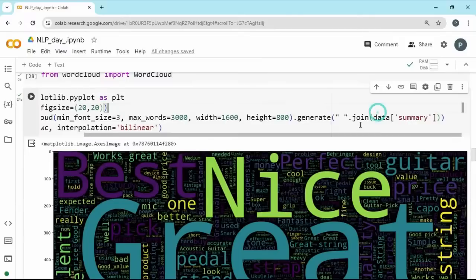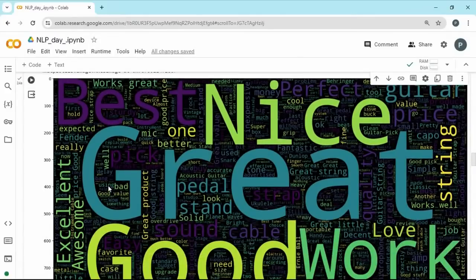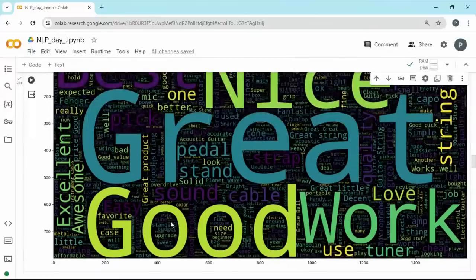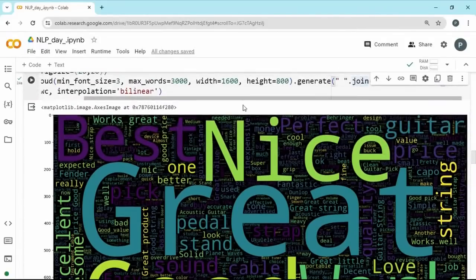We are passing the entire data, not the positive or negative, and we know that it's a musical data set. We can see the word guitar, and nice, best, works, great, pick, well, bad, good value, good work, use, tuner. Great product, excellent. So this is the text you have in your hand. It's a review data set, so you have the words of review. You can see the word great is bigger because it's the most repeating word, and the other words are smaller, so they are not repeating that much.